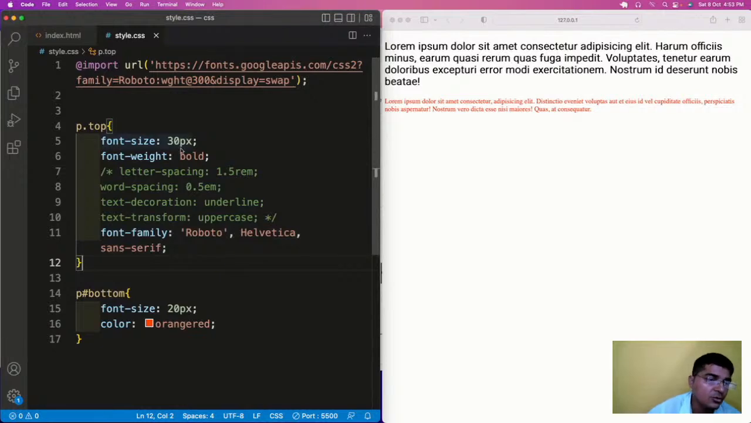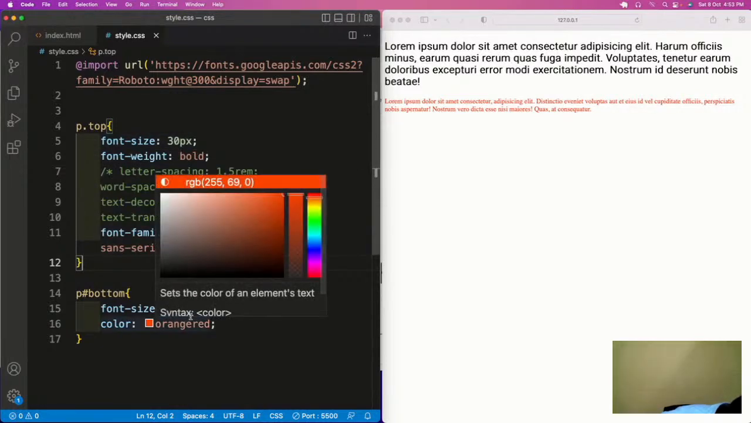and these are units of measurement which apply in CSS. So px, as you know, stands for pixels, and after this px,